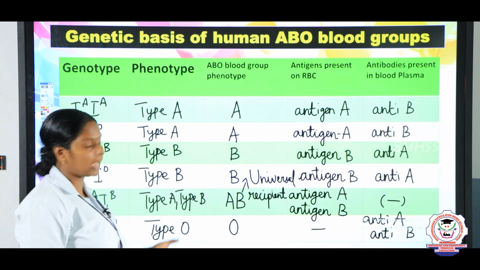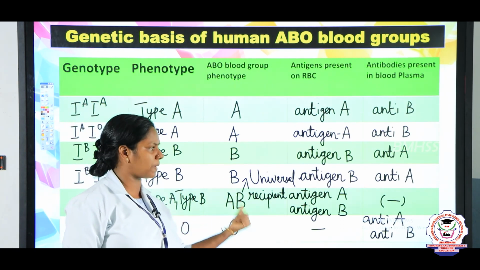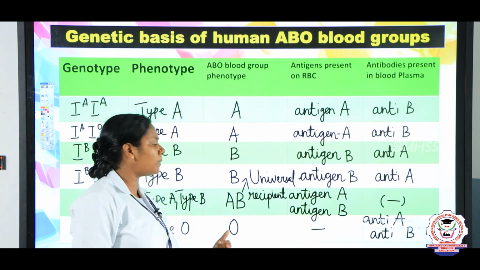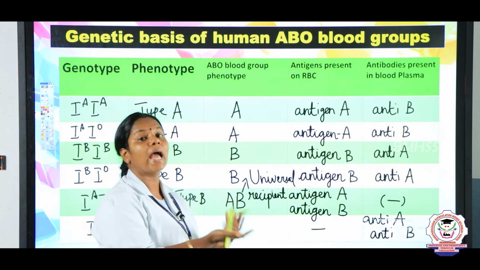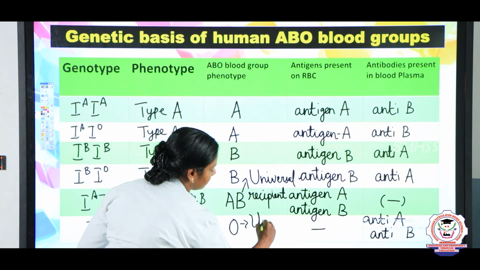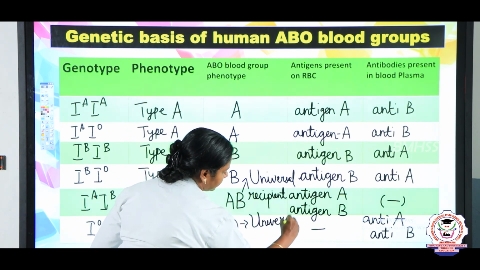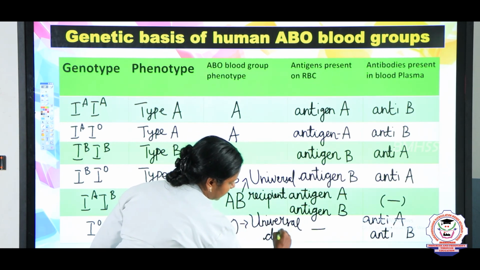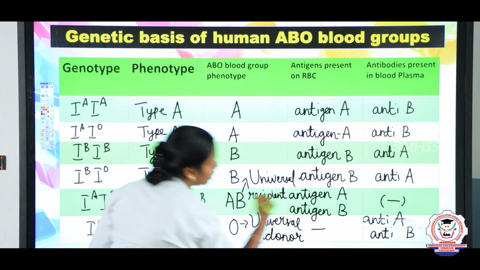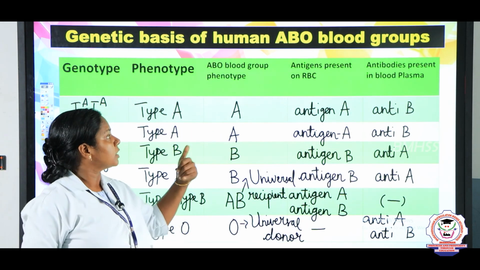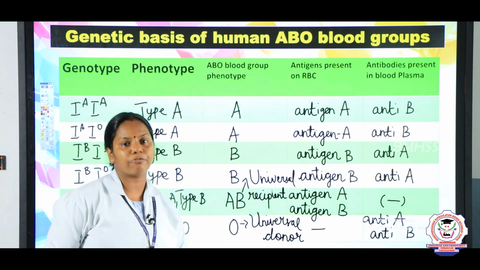Hence we can say it is a universal recipient, because it does not possess any antibodies, and the O blood group does not possess any antigens. So we can say the O blood group is the universal donor. So this is the genetic basis of human ABO blood groups. It's an important 5-mark question, children.